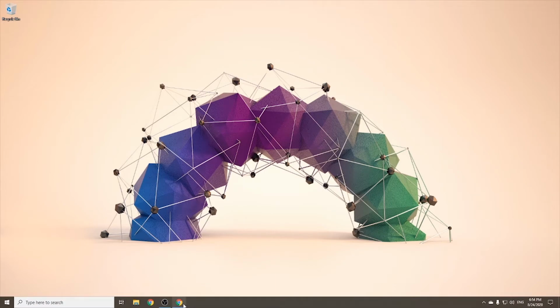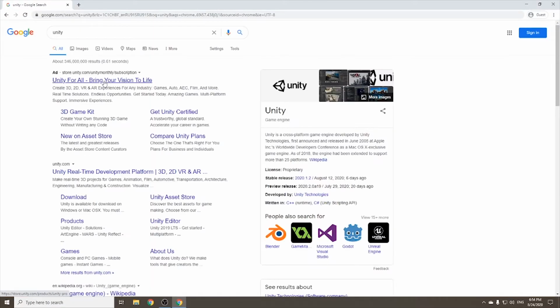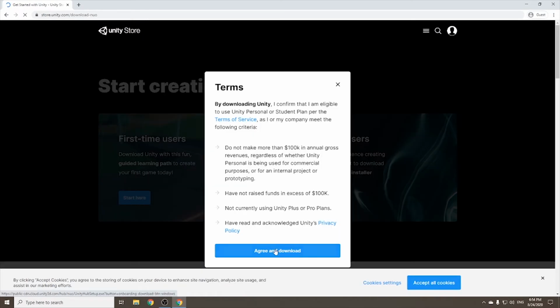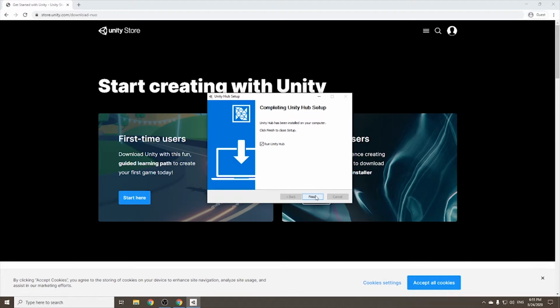Hello, open your browser, type Unity and open Unity. Let's get started choosing an individual plan, personal use, and download it. Then install it.